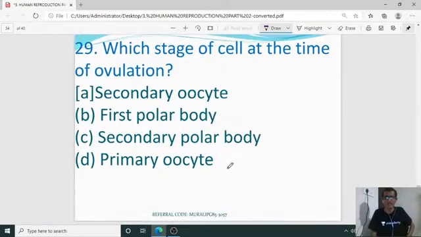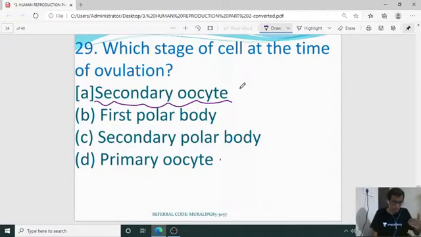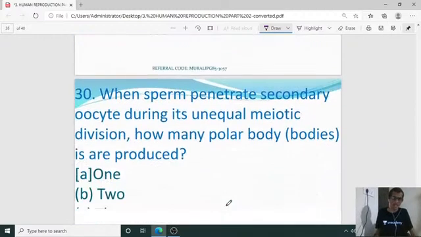Which stage of the cell at the time of ovulation? At the time of ovulation, out of these four cells, which cells are going to be observable? That is secondary oocyte, isn't it? First polar body, no. Second polar body will disintegrate, degenerate. Primary oocyte is going to be converted into secondary oocyte. So the right answer is secondary oocyte. Secondary oocyte will be there in the matured Graafian follicle, and it is going to be ruptured, and ovulation, the release of secondary oocyte, will be there in the mid of menstrual cycle, on the 14th day.